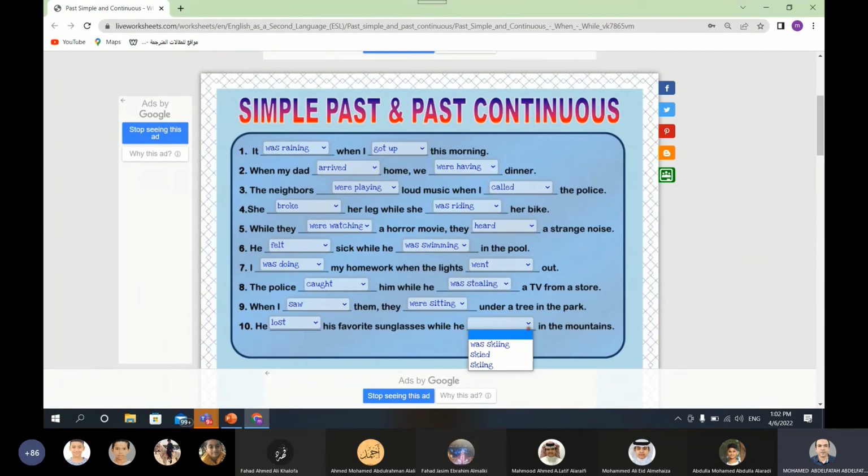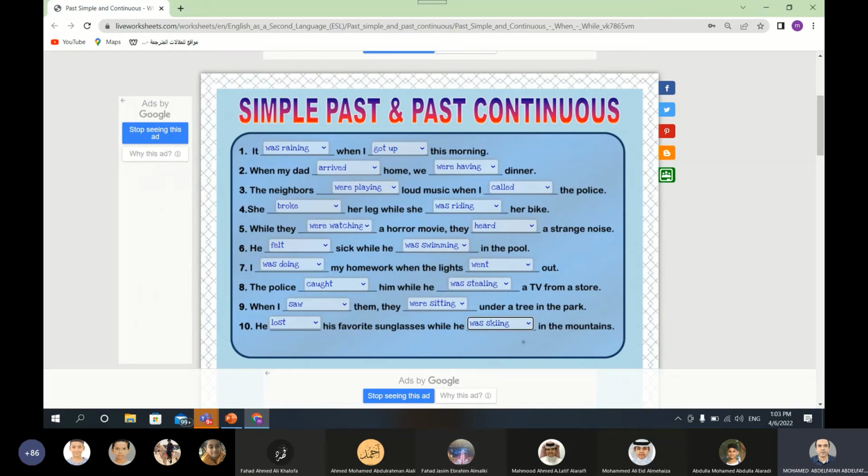Was skiing, skied, or skiing? Was skiing. Excellent. He lost his favorite sunglasses while he was skiing in the mountains. Bravo students, bravo Mahmoud, Ahmed, Salim, all students who participated during the activity.